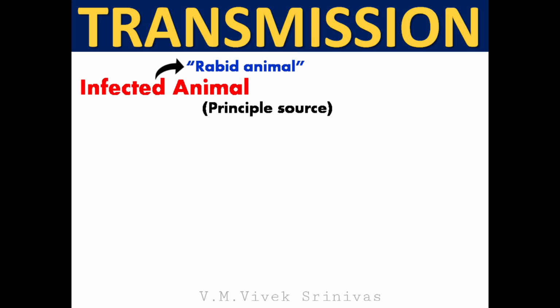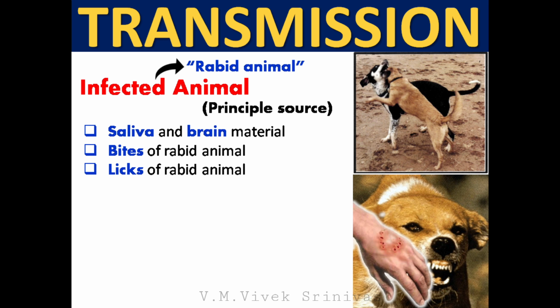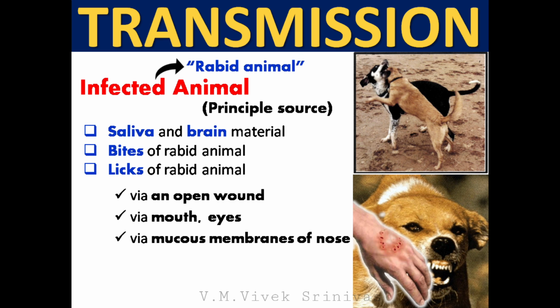Source of infection. Infected animal, that is, rabid animal, acts as the principal source of this virus. Transmission is through saliva, brain materials, bites of rabid animal, and licks of rabid animal, through an open wound, through mouth, eyes, and through mucous membranes of nose.